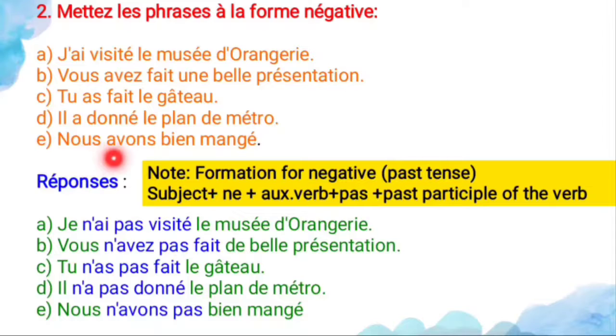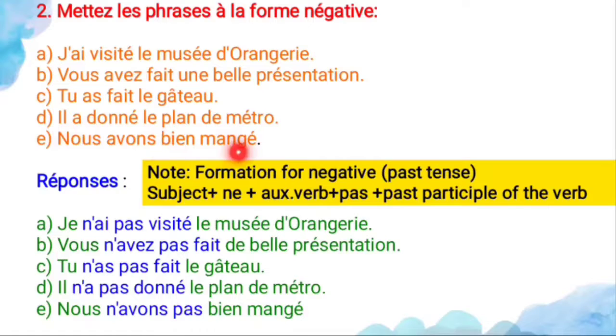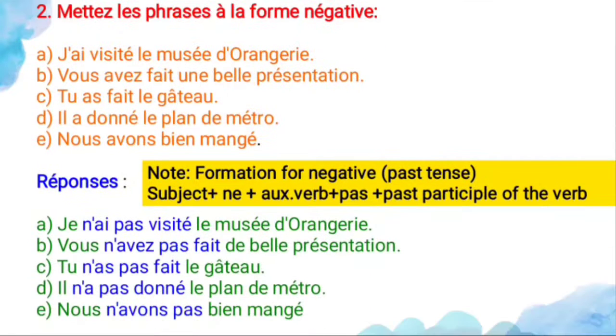And the fifth one, nous avons bien mangé. So here first you have to write the subject nous, and second the negative word ne, n'avons pas, and bien you have to use, the word that is good, and mangé is the past participle of the verb. So it means what? We ate well, so we did not eat well. So this is the second exercise.